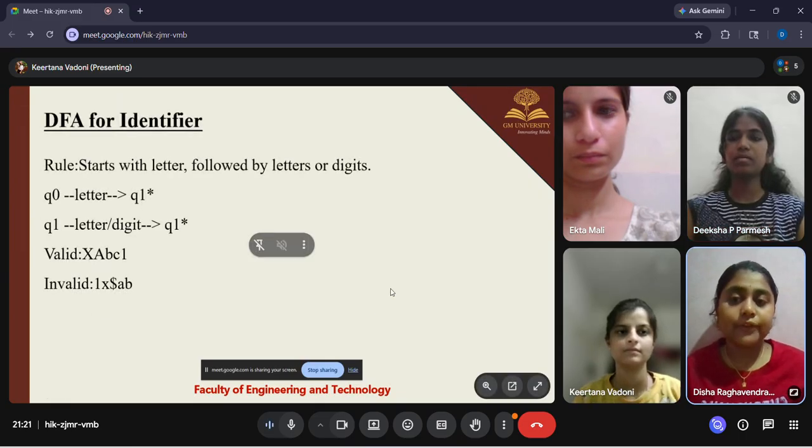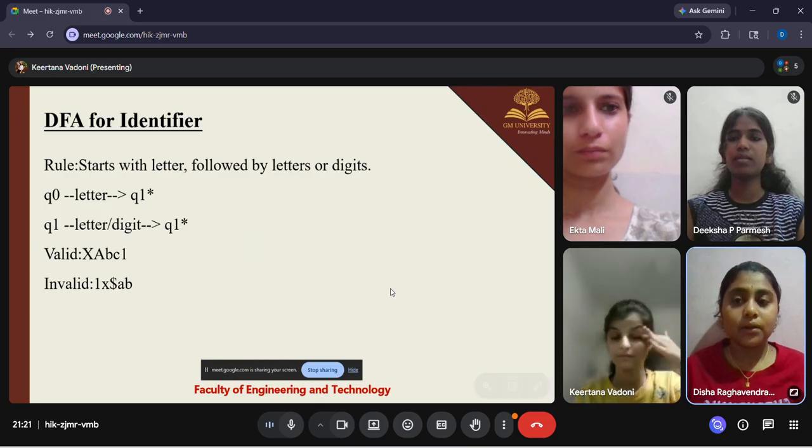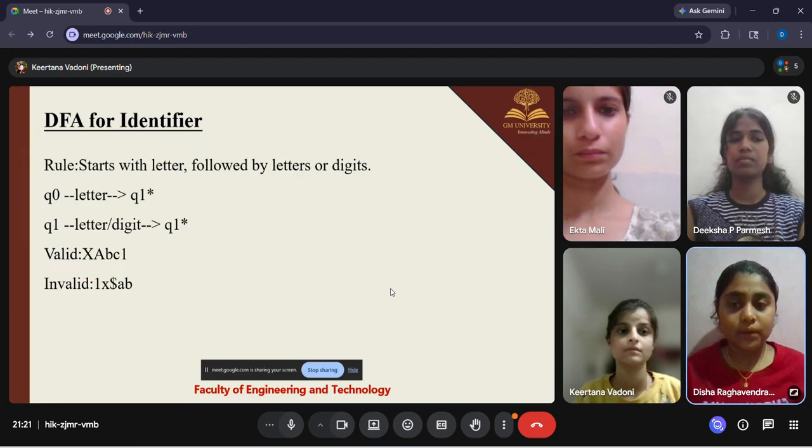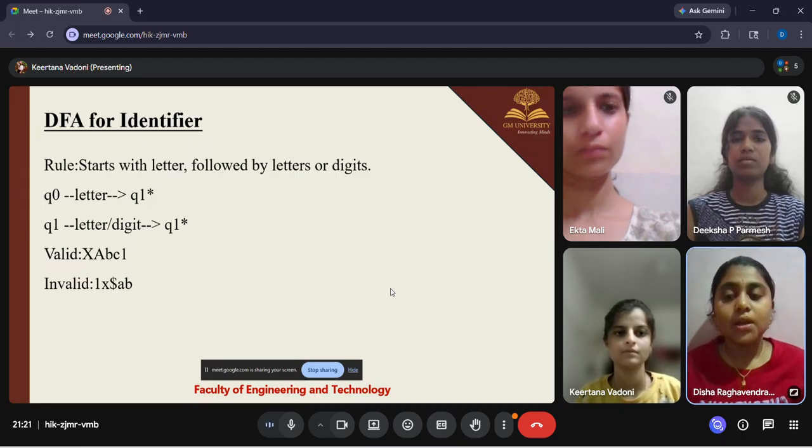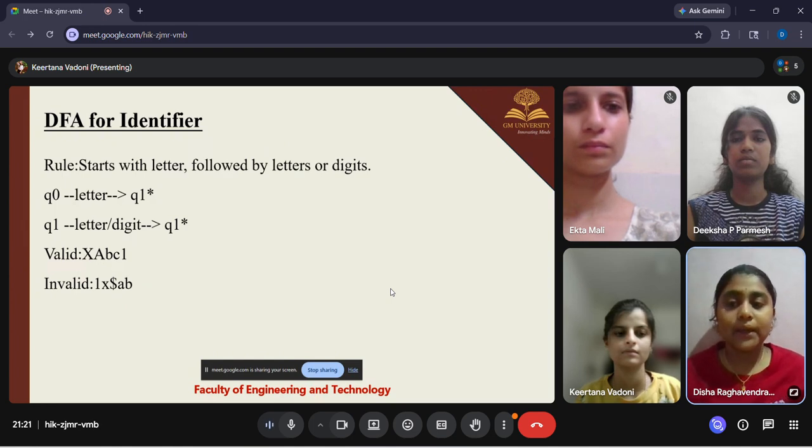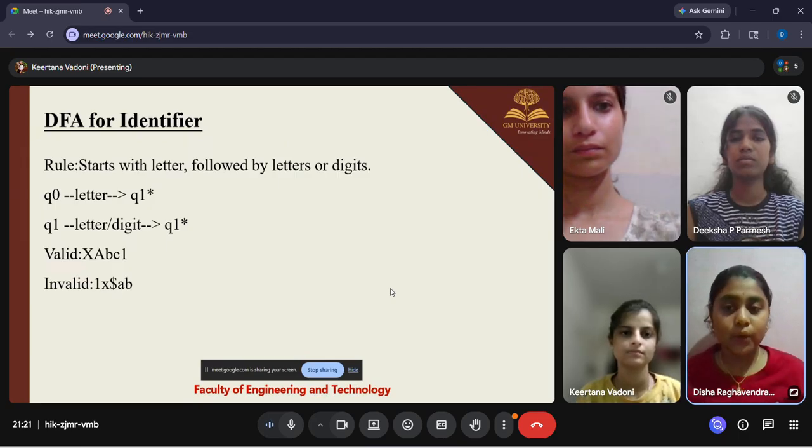So next is the DFA for identifier. For identifier, the rule is that it should start with a letter and then it can be followed by any letters or digits. So we have an example here: q naught, then letters, and then q1. Here q naught is the start state and q1 is the final state. If a letter comes, it will move from q naught to q1. So then it is a valid string.